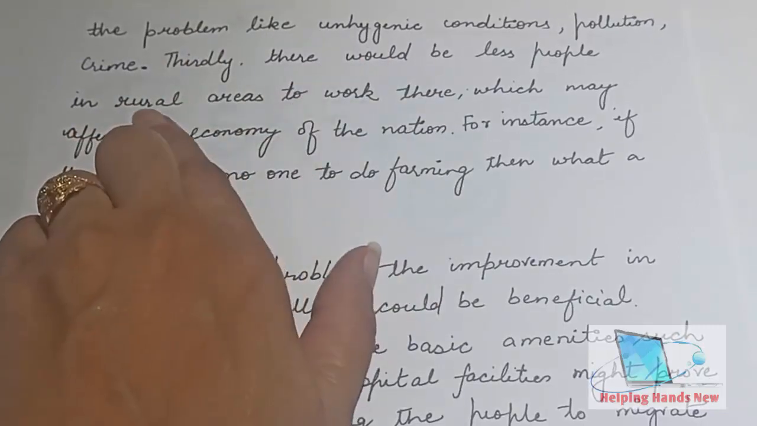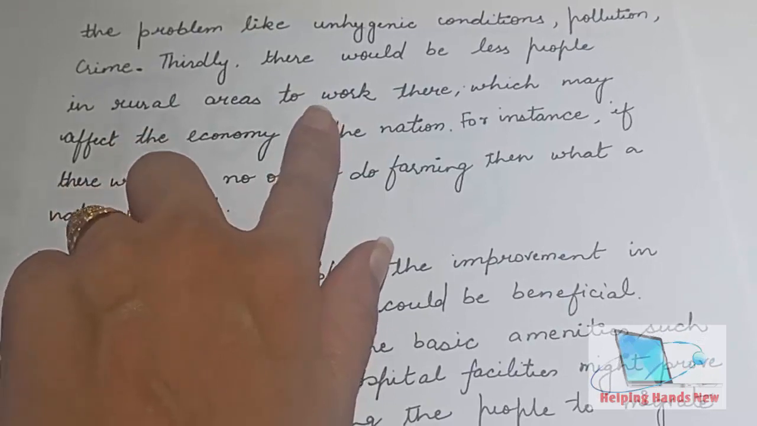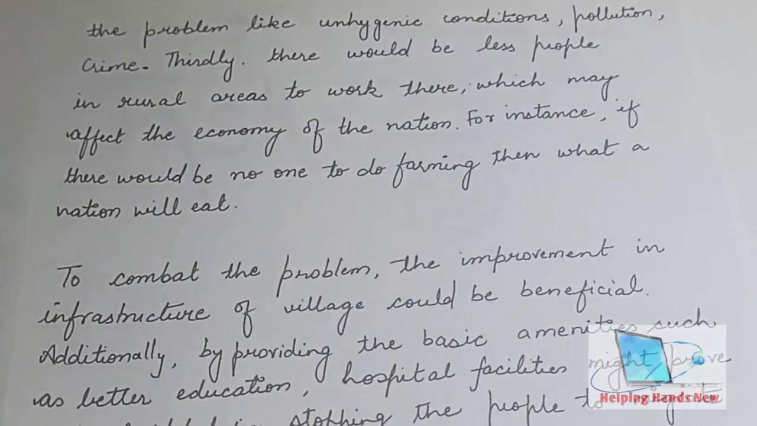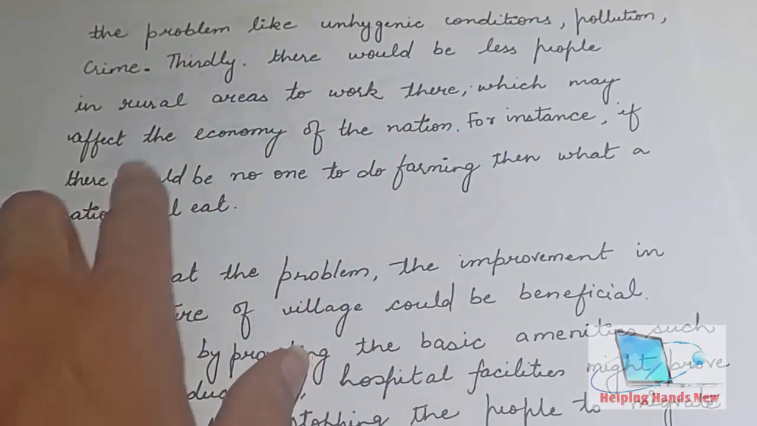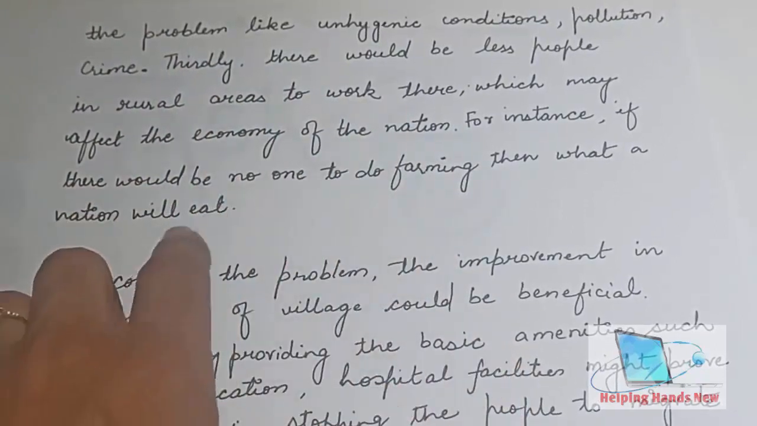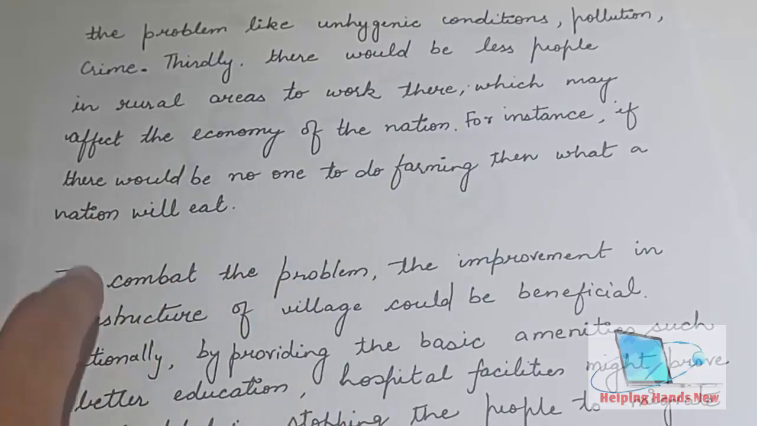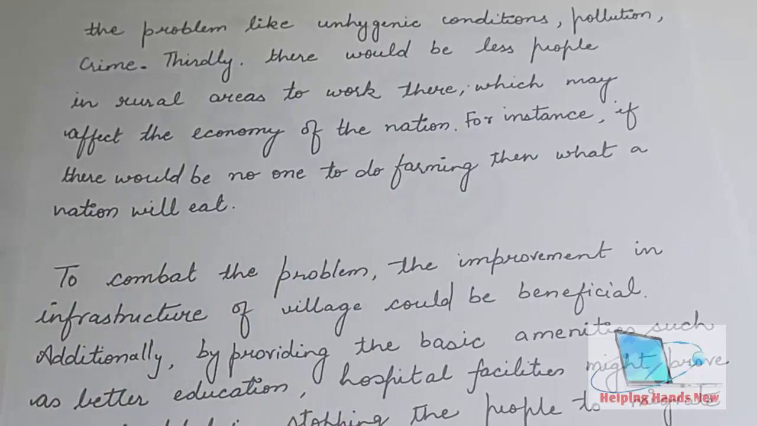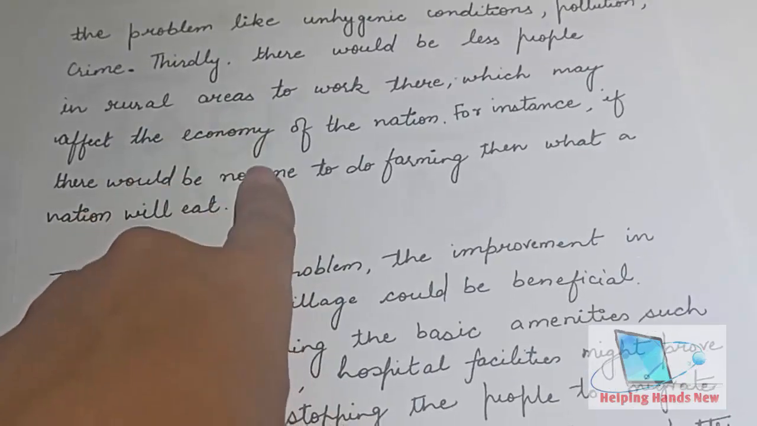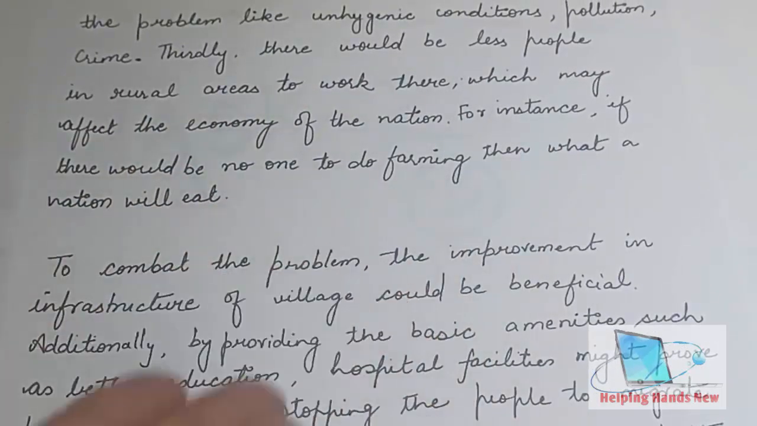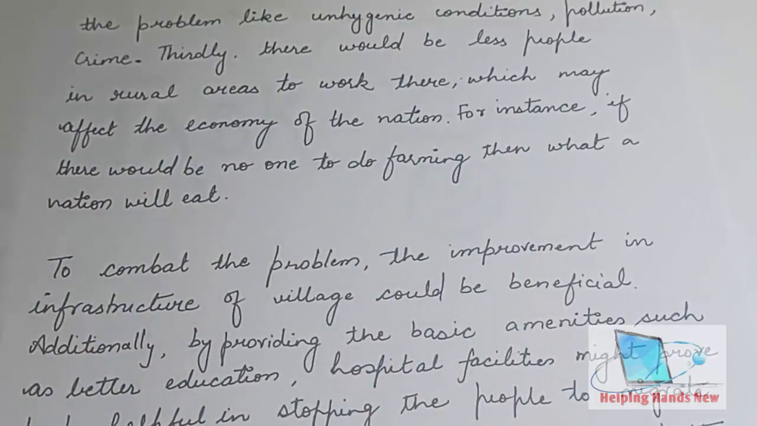Thirdly, there could be fewer people in rural areas to work. So what problems will rural areas face? Over there people will not work, which may affect the economy of the nation. For instance, if there would be no one to do farming, then what will a nation eat? Okay, it will affect the economy also, because especially in India, we import the things we cultivate here. We import rice, we import a lot of things, tea or whatever. So it will affect the economy in that way. And what will happen if people will not do farming? The nation will not eat anything.